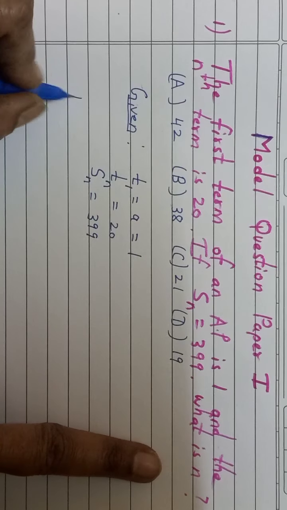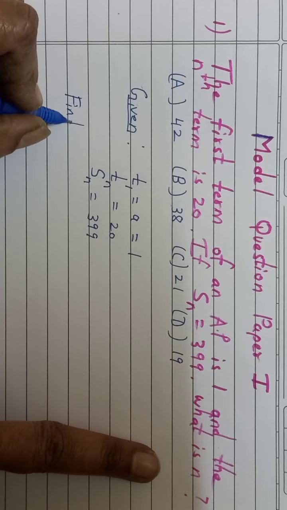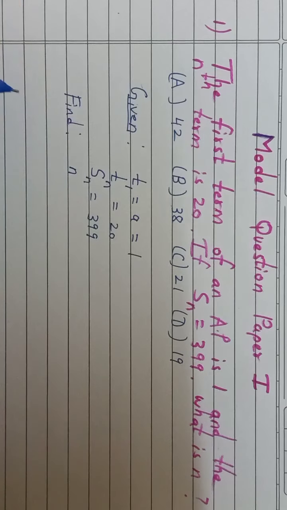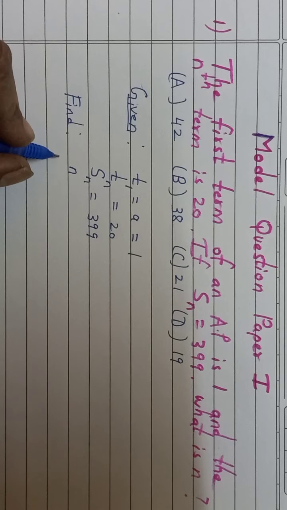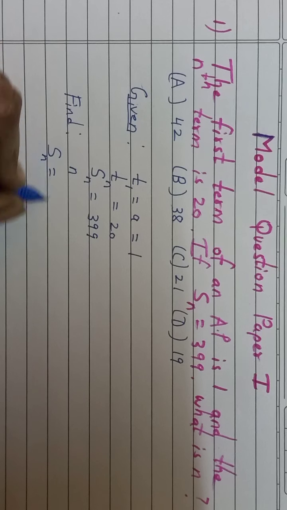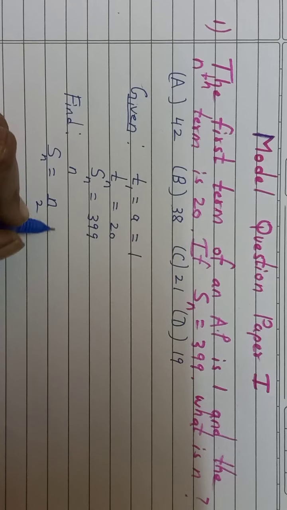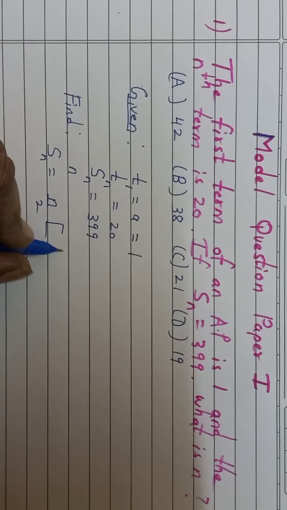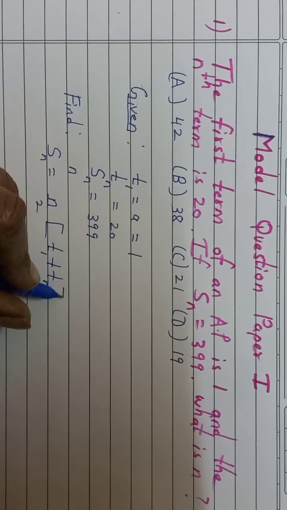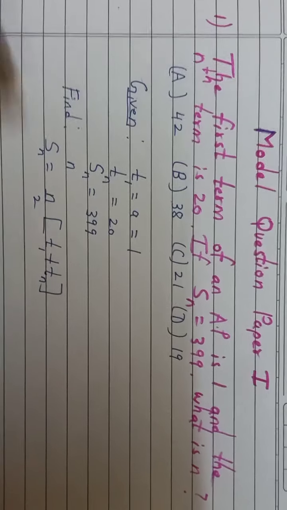Now to find n, what formula we will be using? There are 2 formulas of Sn. We will use this formula. Sn is equal to n upon 2 into bracket T1, that is first term plus nth term. This we are going to use.